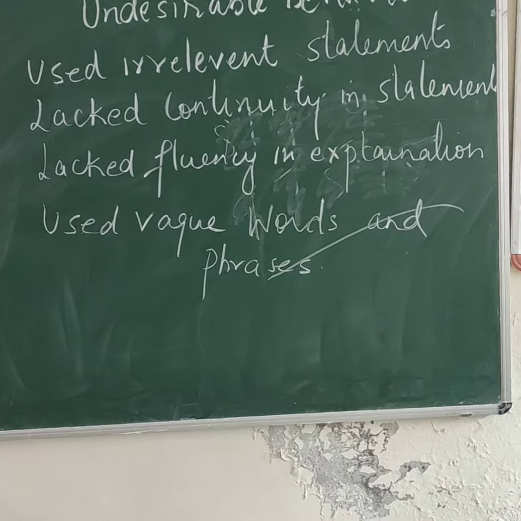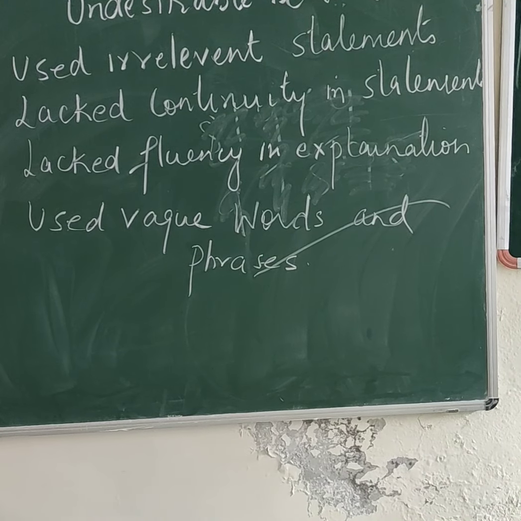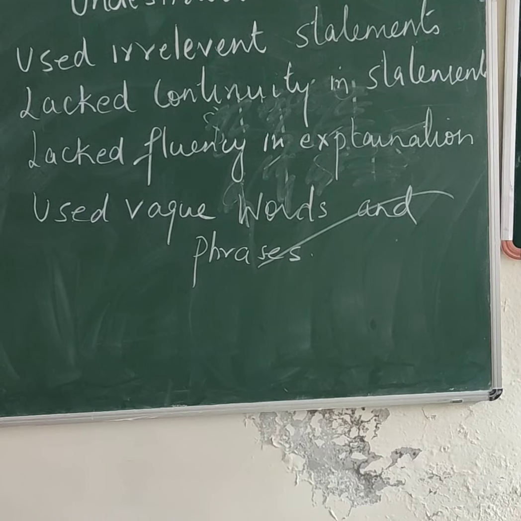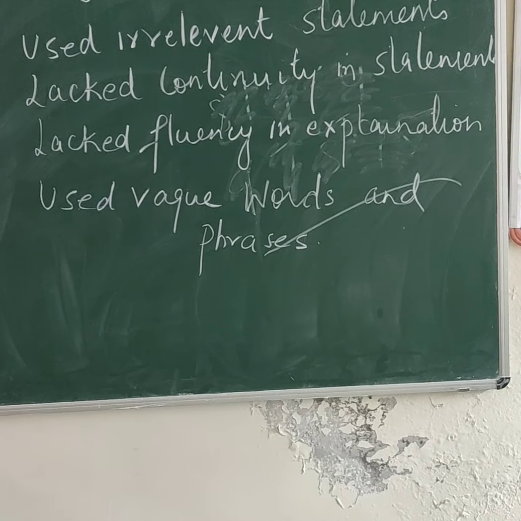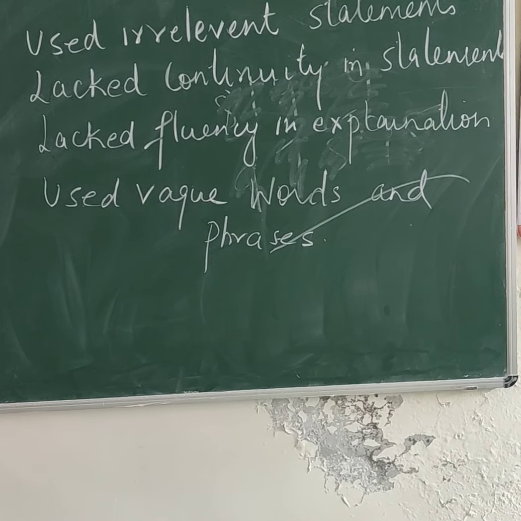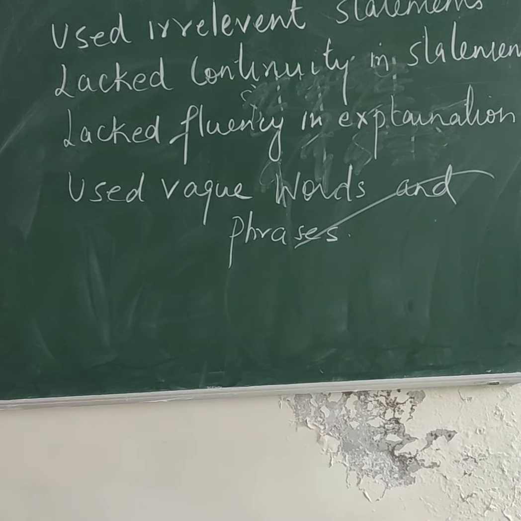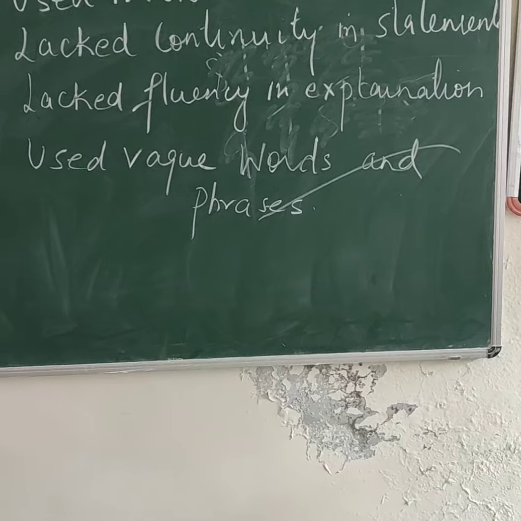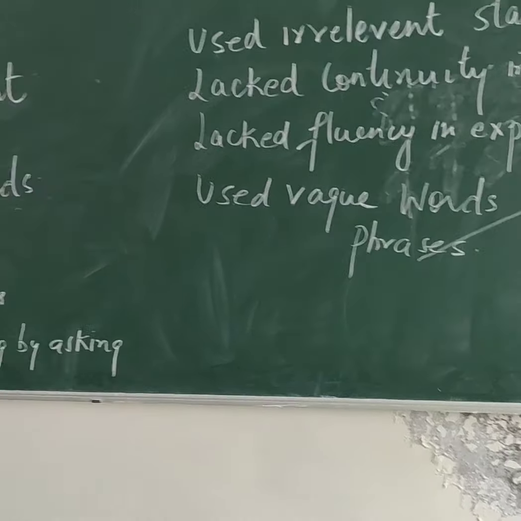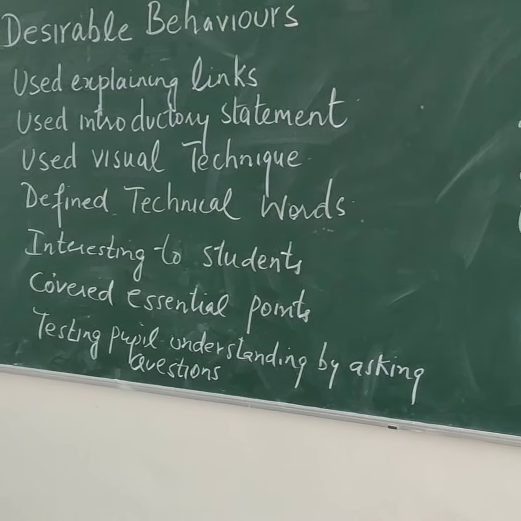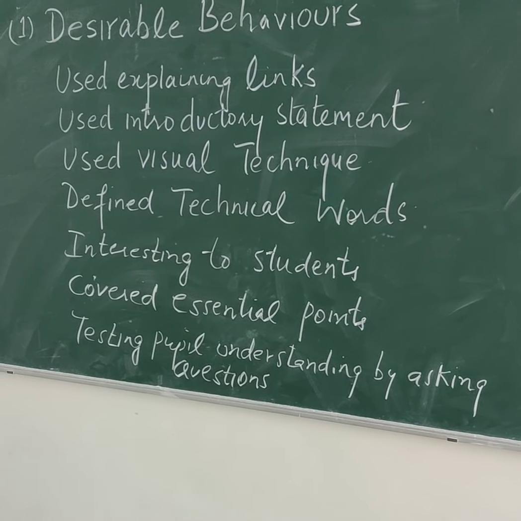Then lack of fluency in explanation. That means teacher should be fluent in the explanation. Used vague words and phrases. No vague words, the meaningless words or the phrases should be used in the classes. So this is the undesirable. If the teacher is using these words, that is undesirable, not desired of a teacher. So students, I hope the components of skill of explanation are clear to you. Now we'll move to the chapter.